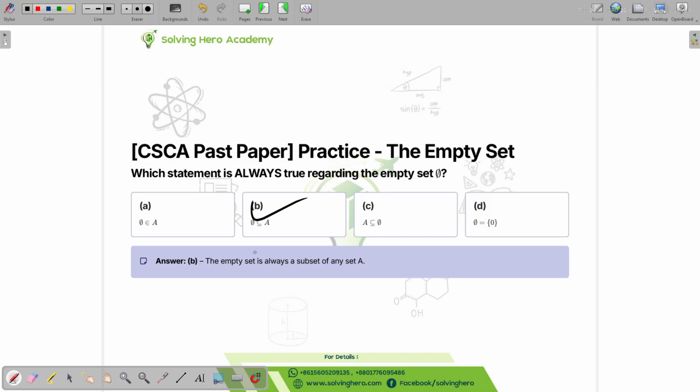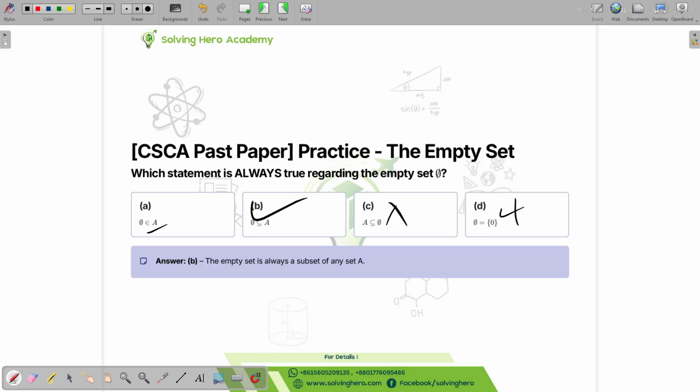This is just true. This will also be the subset icon, not the belongs-to icon, again, because the empty set is a set, not an element. A belongs to an empty set is never going to be true. Not always going to be true. It can be true if A is also an empty set, but A doesn't necessarily have to be an empty set. And an empty set does not carry a 0, it has nothing in it. So this is the right answer.